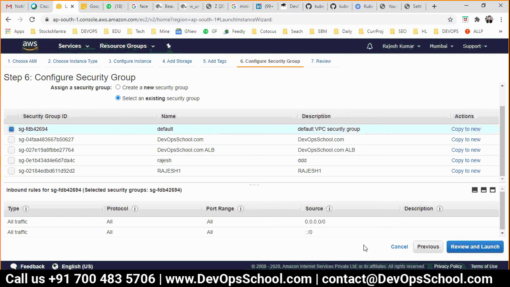Guys, look at this. If you set up a real production server, the ports and all you have to specify with lots of restrictions. But because we are setting up a learning environment, I'm opening up everything. In a production server, you have to open only certain ports, and the official documentation will tell you those ports.